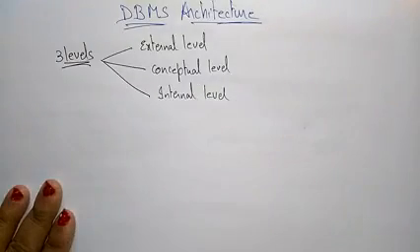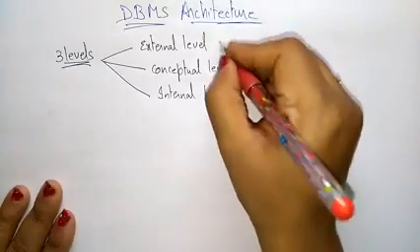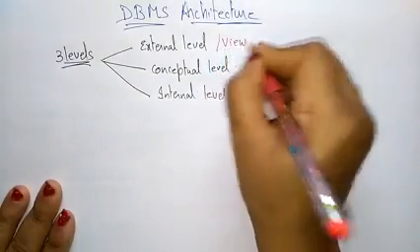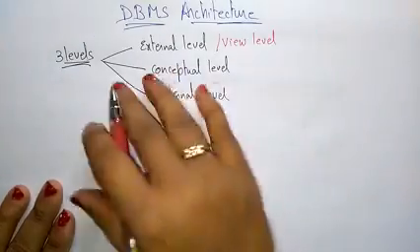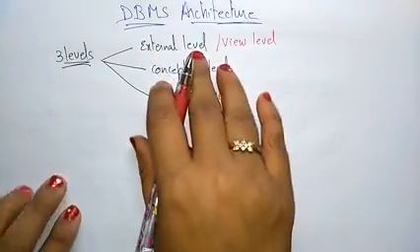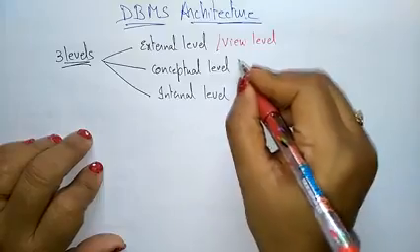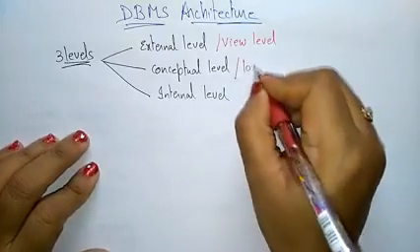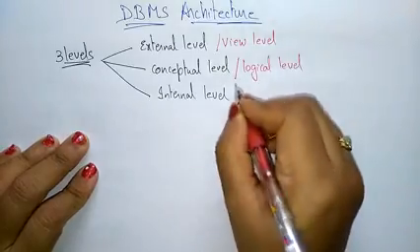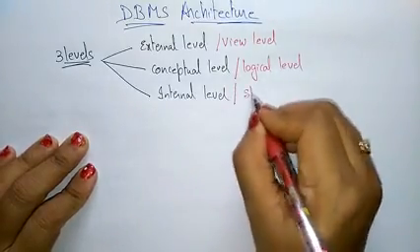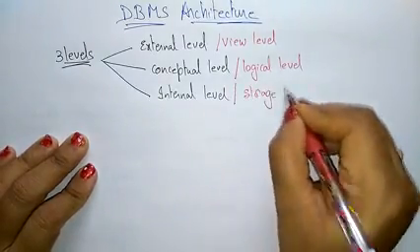So this external level is also called as view level. So we can call it as a view level, means the user can interact with this external level, the view level. And the conceptual level, the another name of conceptual level is the logical level, whereas internal level is nothing but a storage level or a physical level.